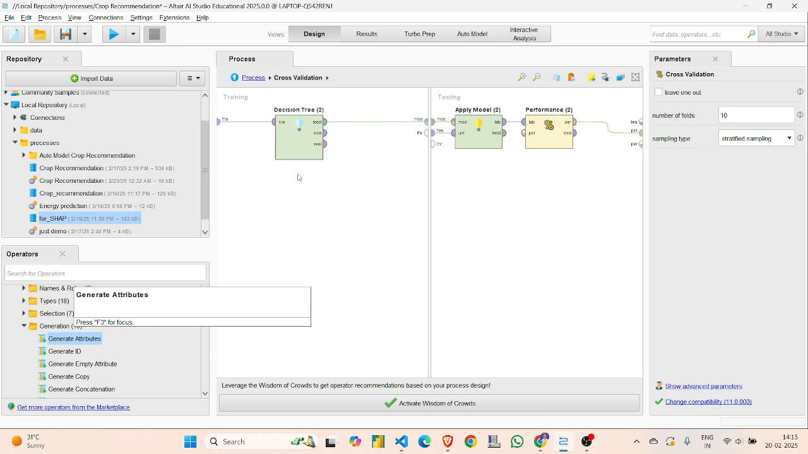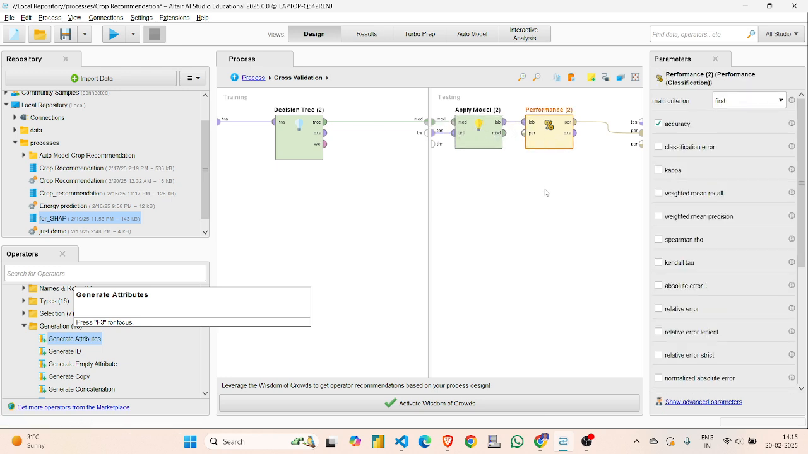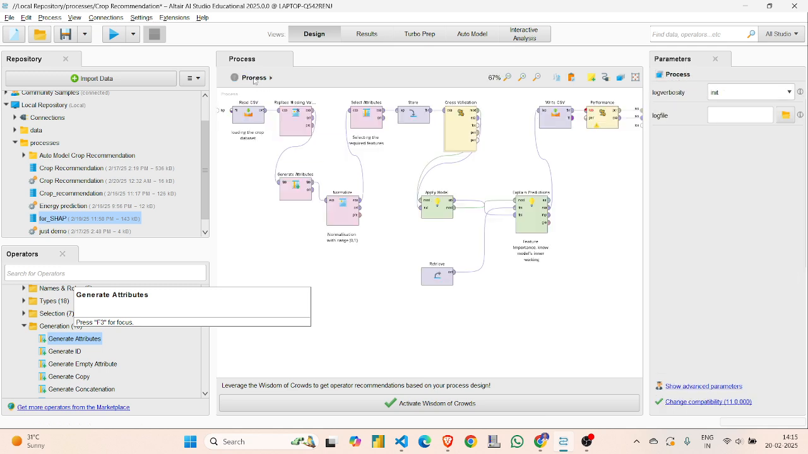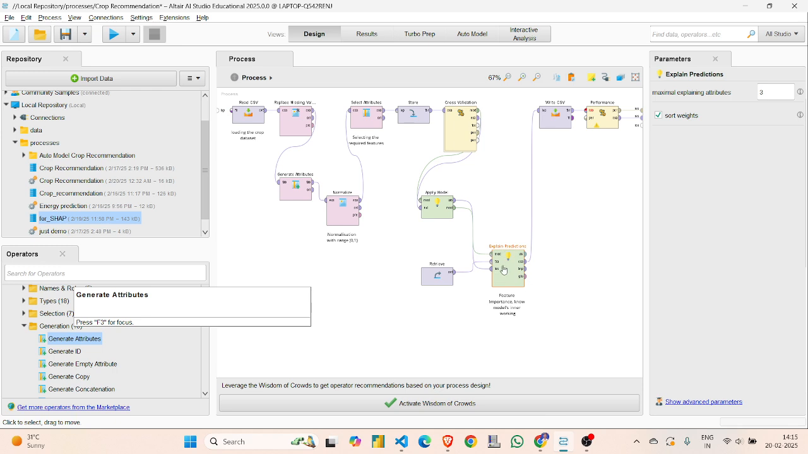Here I applied a decision tree model, and then I applied the model on the test set, and then I calculate the performance by using this performance classification operator. Okay, now come to the process. Now I applied the model here, and you can see this is explain predictions that gives SHAP values, a Shapley additive explanation. So these values are very helpful for feature importance and to know the model's inner workings.